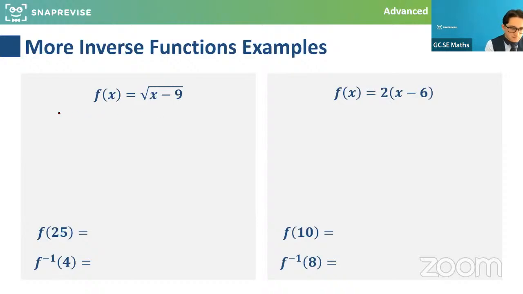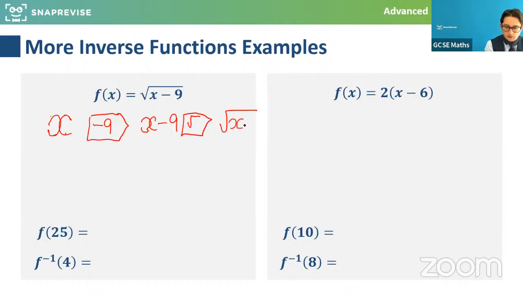Right, lovely. So this function here, what's the f function in this question doing? It's taking an input x, and the first thing we're actually going to do is subtract 9. And then with that, we're going to square root it and get root x minus 9.